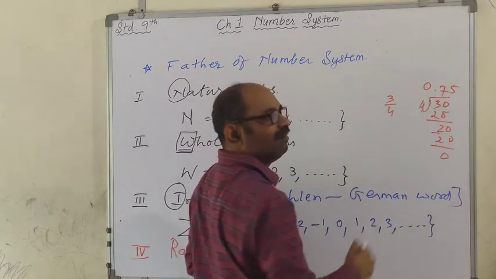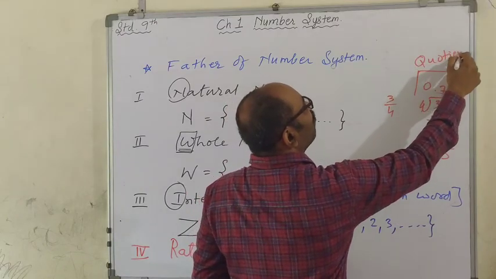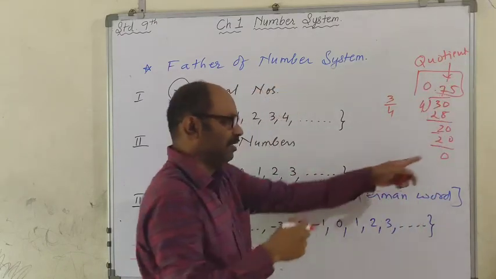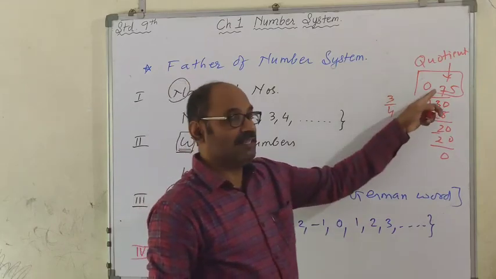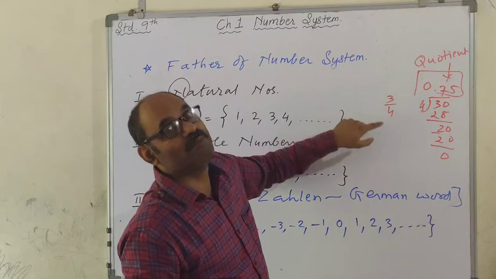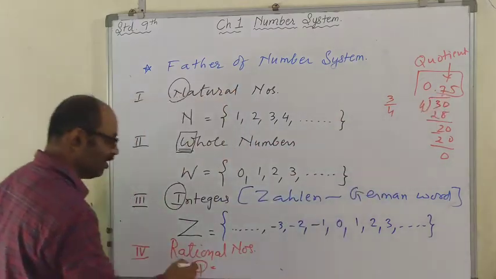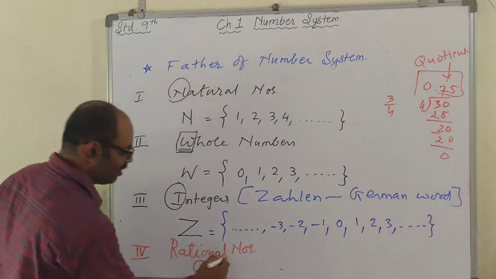You get a quotient here. When you divide, whatever answer you get, even if the division continues, is called the quotient. So every number of the form a upon b gives you a quotient when you divide. That's why the symbol is given Q for rational numbers.